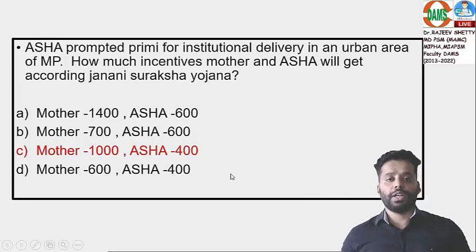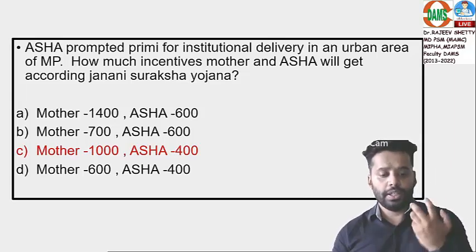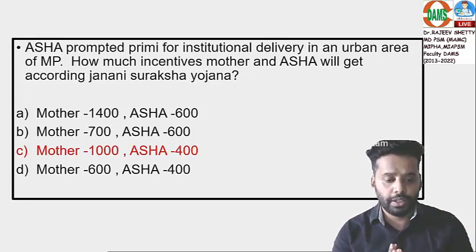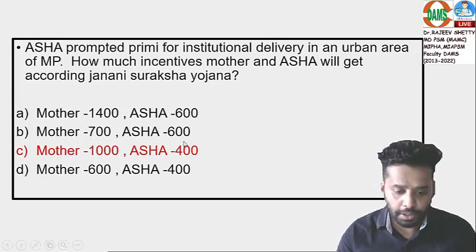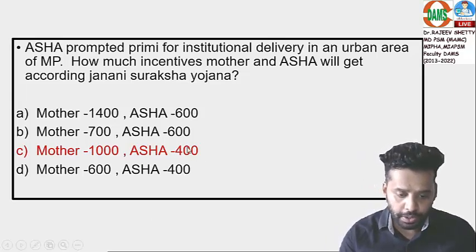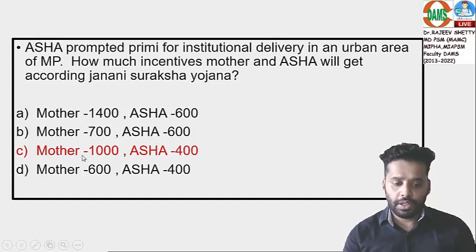If you can rule out two options, it's always about taking a risk in the exam when everything is competitive. If the probability is 50%, take a risk. ASHA in urban area, it is 400 rupees. Either I have to mark C or D. The answer is option C. Hope it is clear how to get the answer.